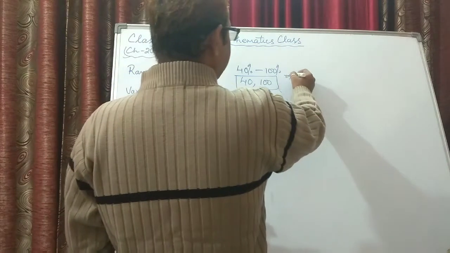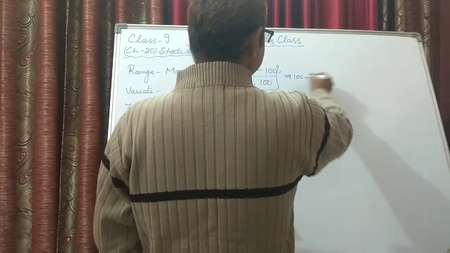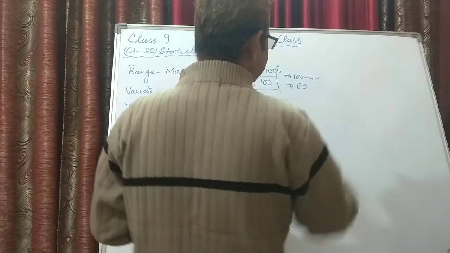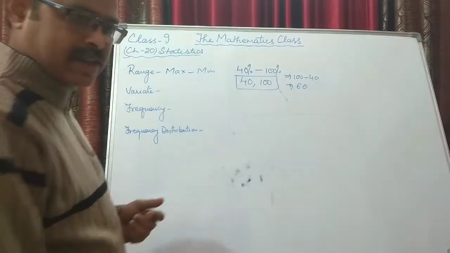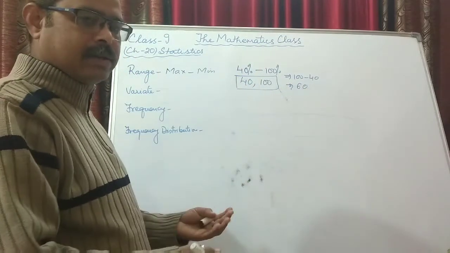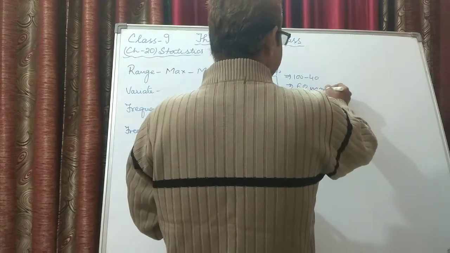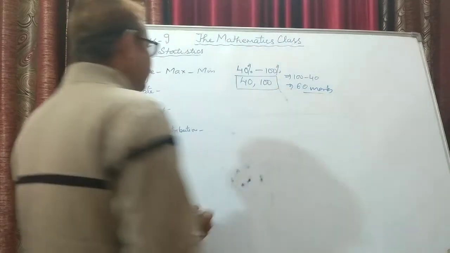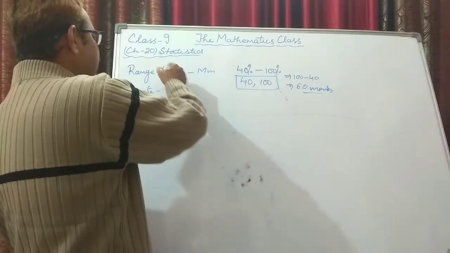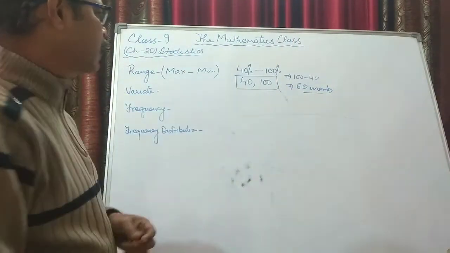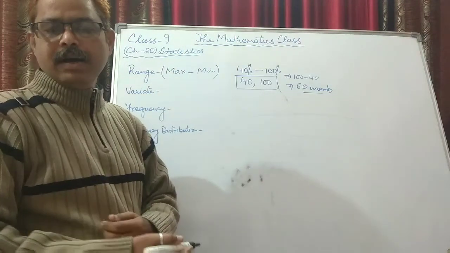Maximum 100 minus minimum 40, that is 60. The range of passing marks is 60 marks. So this is the meaning of range: whatever is the value given, maximum minus minimum is the range.